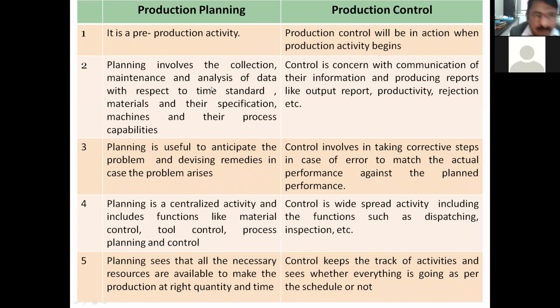So production planning, from forecasting we come to know that 1000 order is required. So what are the things required to be planned so that the target of the January month at the end will be 1000 refrigerators. That's it. And production control will be in action when production activity begins.